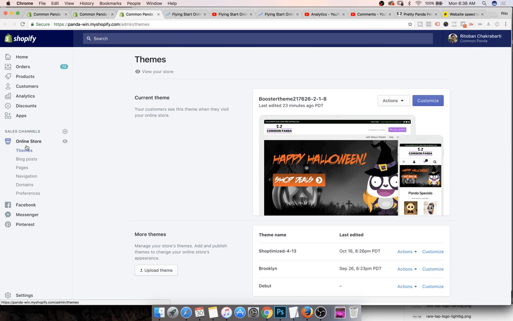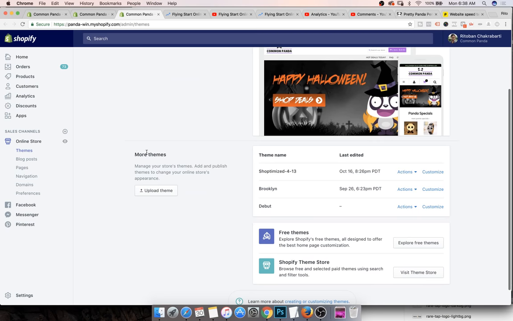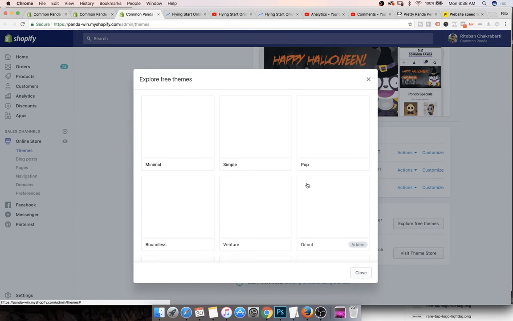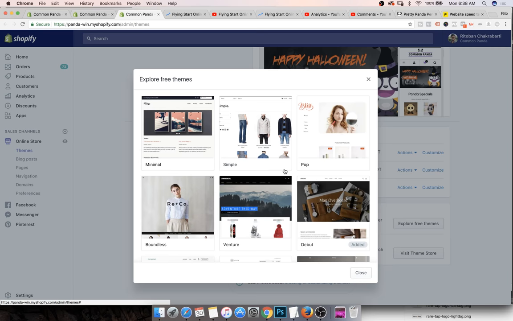So inside your online store and themes, you'll be able to see first off your current theme that you have installed. But when you go to more themes, you can literally go to the free themes section right here inside Shopify. If you click on explore free themes, it's going to load up all the themes that are currently available for free on the Shopify store.